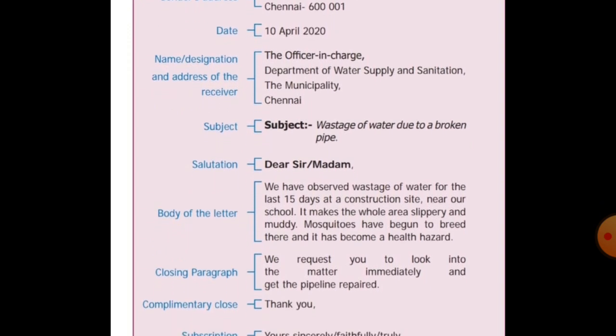Then after that we have to start writing the letter. Starting the letter, we have to use the salutation. Salutation means greetings. Then we have to say dear sir or madam. Then next, what are the rules? Next, we have to write the body of the letter. So here see the letter.